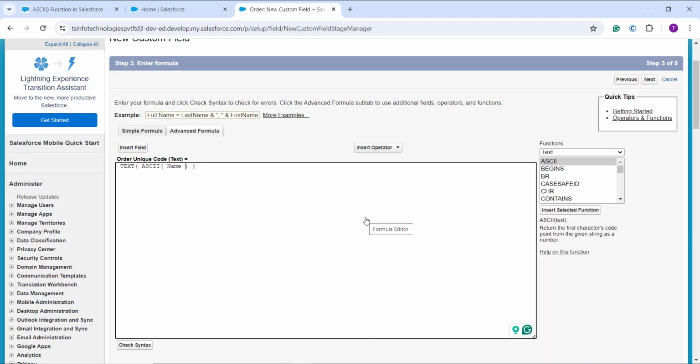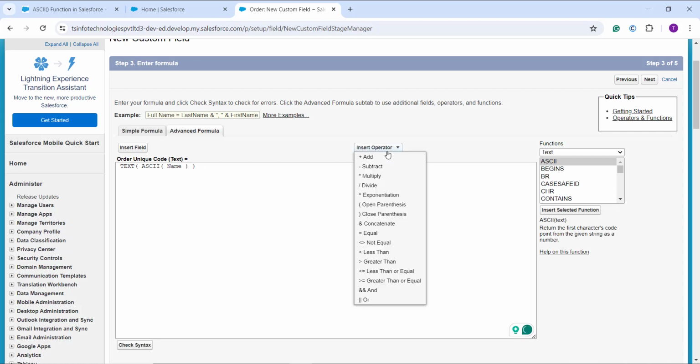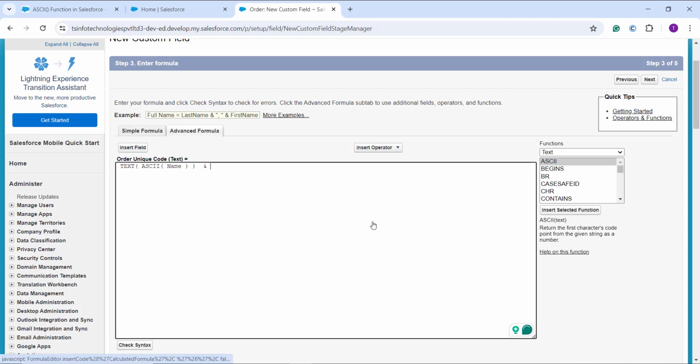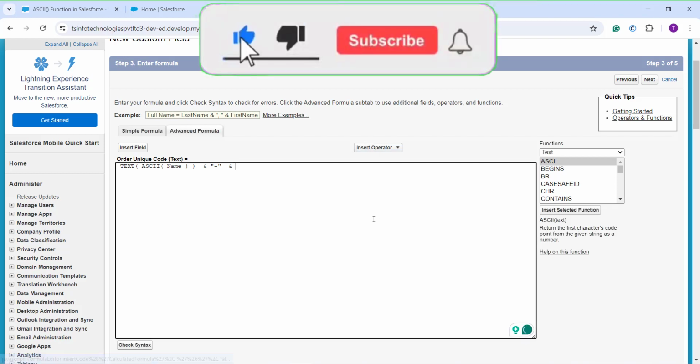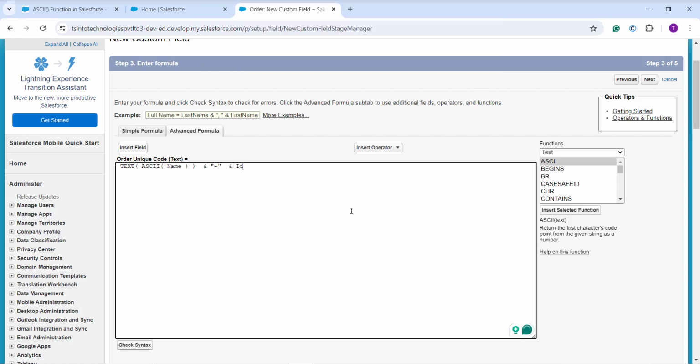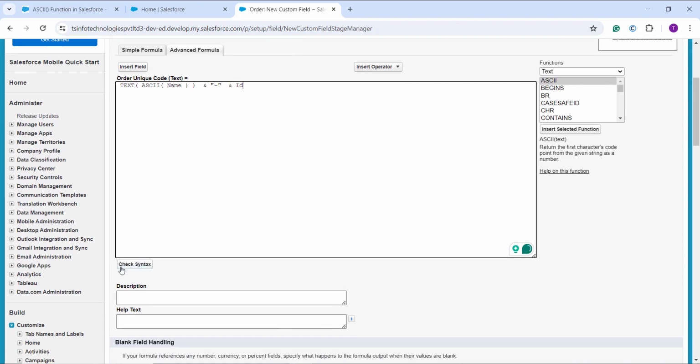I click on insert, and then I want to concatenate something into it. So I click on the insert operator, and here I use the concatenate operator, that is the ampersand, and I concatenate the hyphen to it in the quotation marks. Then I again use the concatenate operator. So here I again use that, and here I add the ID to it. So the next thing I am going to check whether it is correct or not.